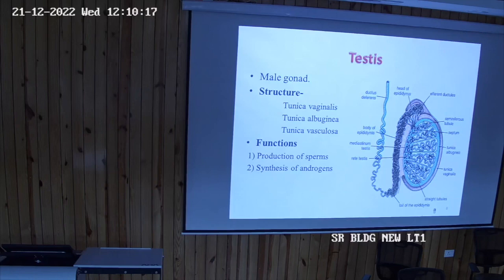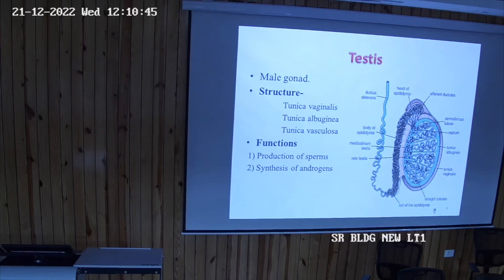Then testes are covered by peritoneal fold. That covering is tunica vaginalis. So tunica albuginea, here you can see it is shown in the blue color, and this tunica albuginea is providing certain septations and dividing the testes, and then you can see the seminiferous tubules. They are lying inside these lobes or lobules of the testes.